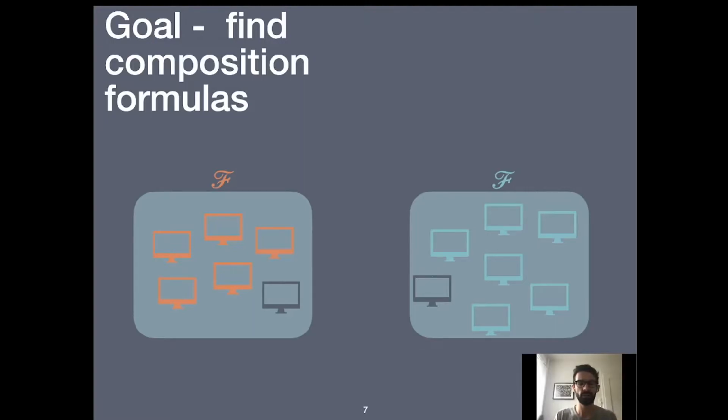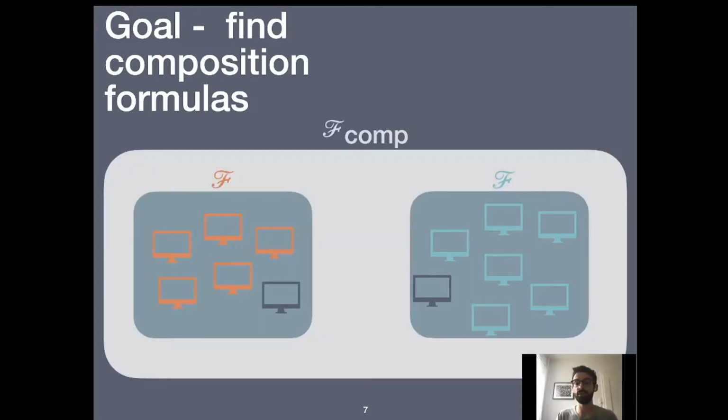Given one system with its own global symmetric fail-prone system and another system with its own fail-prone system, which may or may not have common processes, the goal is to find a composition rule that gives a composite fail-prone system with some properties.